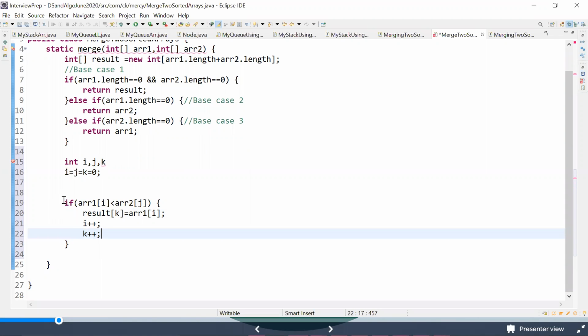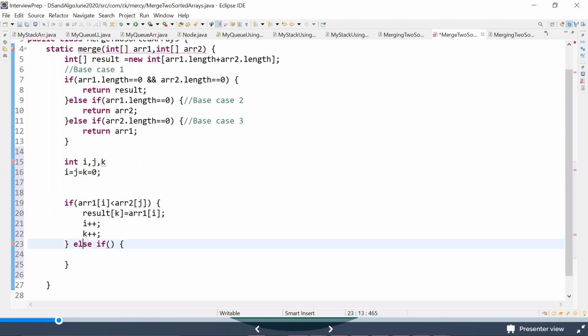The same thing, maybe I'll try to do in one more way. Else if, the opposite is correct, right? In our second example, we have taken this case. Let's say this is greater.